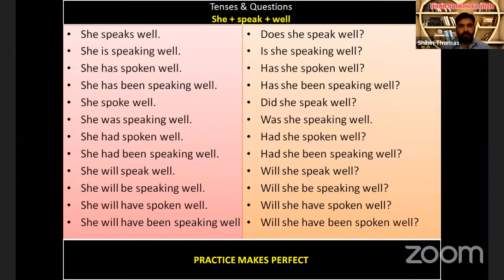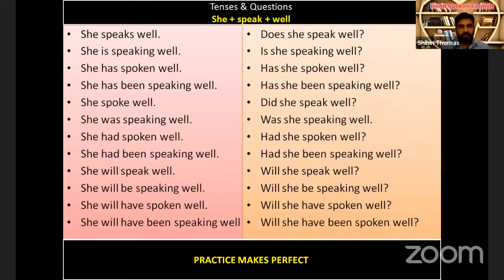Yes, fine. So the practice is the one and only way to make ourselves perfect. Practice again and again. There is only one word, that is practice. Practice, again practice. Whenever you see something, just try to think in English, ask questions yourself.